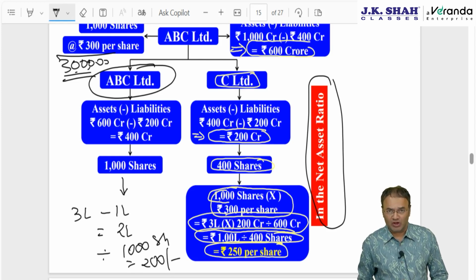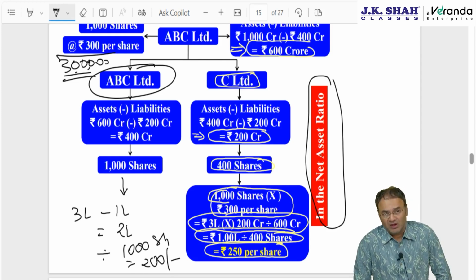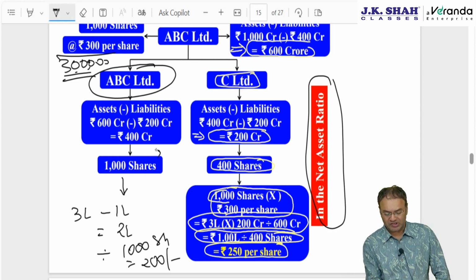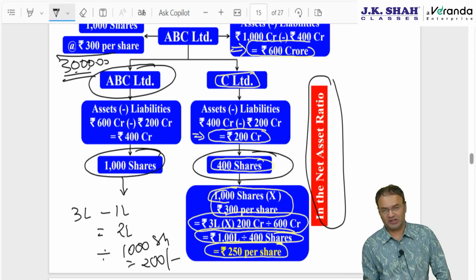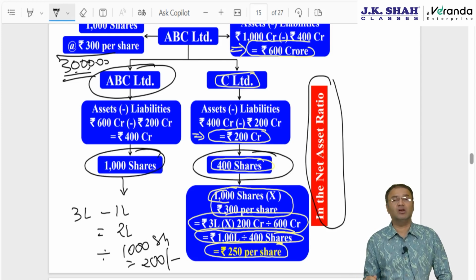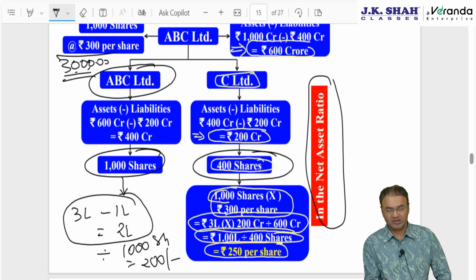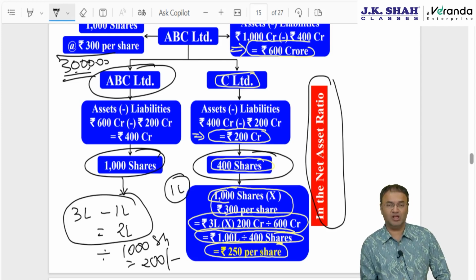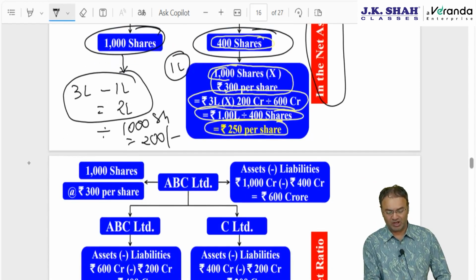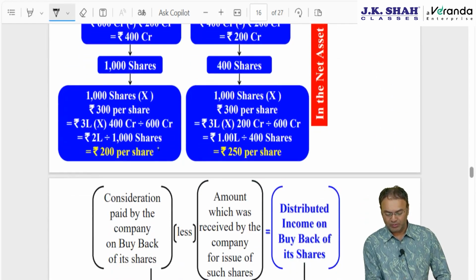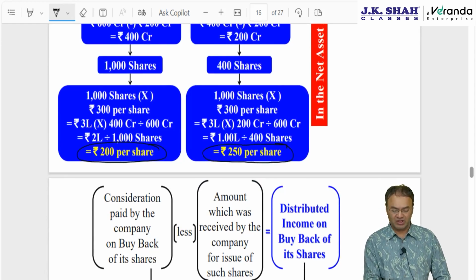Ideally you should never calculate per share, because per share calculation can be applied if the quantity is the same, 1000 shares here, 1000 shares here, then it's okay. But if the quantity is different, then you need to calculate not per share but in totality. In totality 2 lakh is received by this company, and in totality 1 lakh is deemed to be received by this company. Per share you can find out separately. So it will be 200 per share deemed to have been received by the demerged company, and 250 per share deemed to have been received by the resulting company.